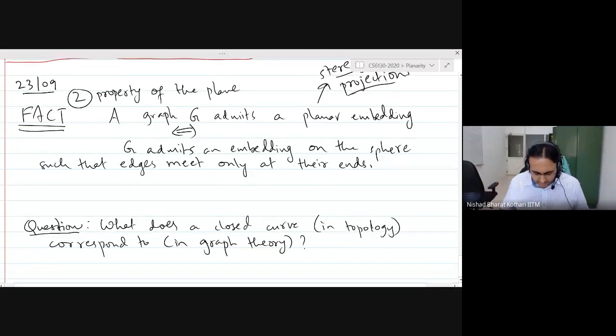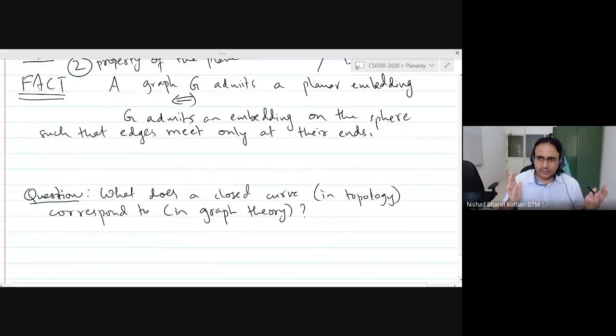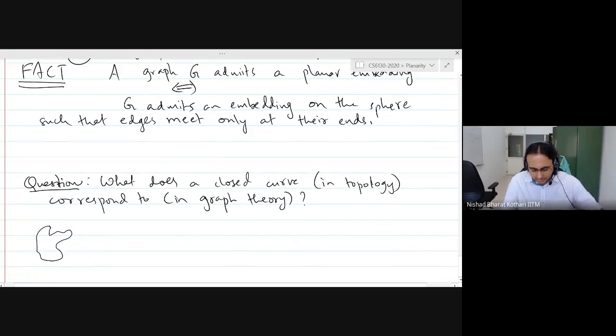One more question. So why is the Jordan curve theorem really important when you discuss planar graphs? Hopefully you will be convinced by the end of this module that it's really playing a central role in planarity. But I want to ask you a more basic question. A simple closed curve, what does it correspond to in graph theory?